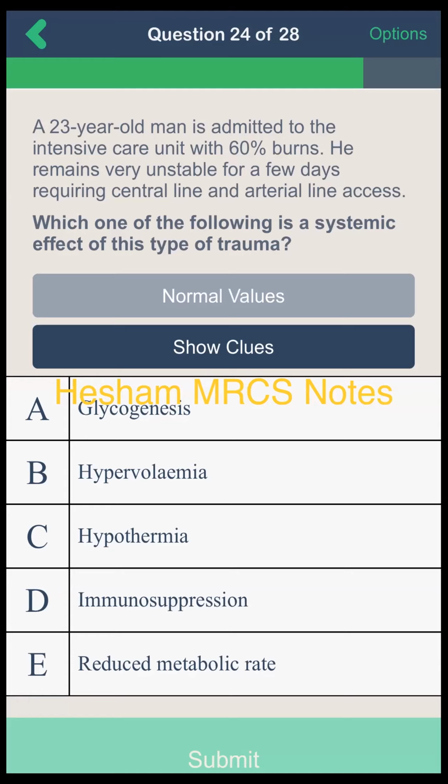And immunosuppression due to loss of the skin barrier, which protects the patient from outside pathogens, so the immunosuppression is more likely to occur. Okay, this is important. And this is a stress response, so there is an increased metabolic rate. So the correct answer is D. This is an important question also. Immunosuppression following trauma.